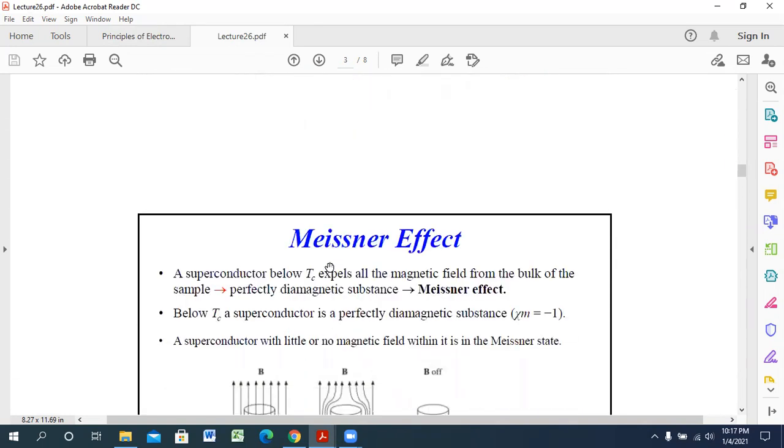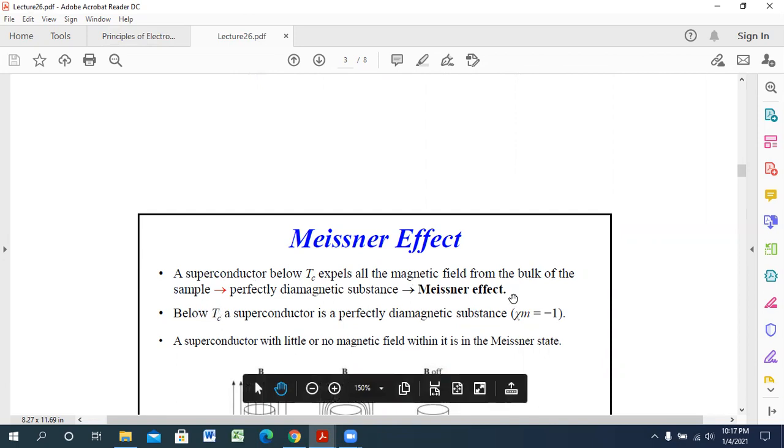The next one is the Meissner effect. The superconductor below this critical temperature expels all the magnetic field from the bulk of the sample. So that is a perfectly diamagnetic substance, and this is known as the Meissner effect. Okay, so in that case, the value of chi m equals minus 1.